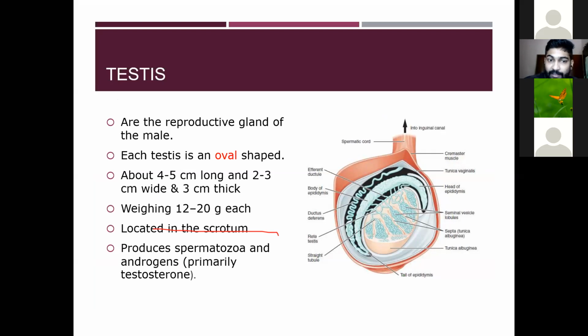It is the reproductive gland of the male, oval in shape, about 4 to 5 centimeters long, 2 to 3 centimeters wide and 3 centimeters thick, weighing around 12 to 20 grams. It is located in the scrotum. It produces the spermatozoa and the androgens, the male sex hormones.